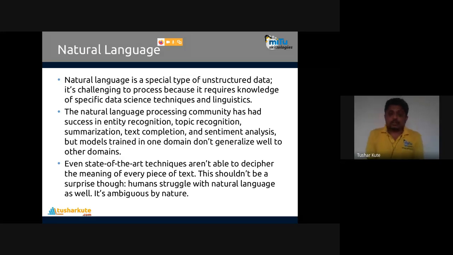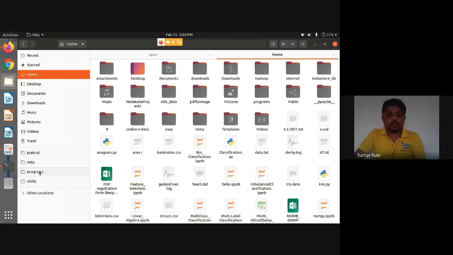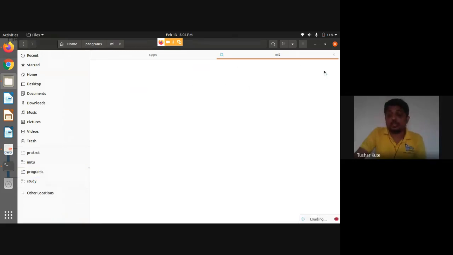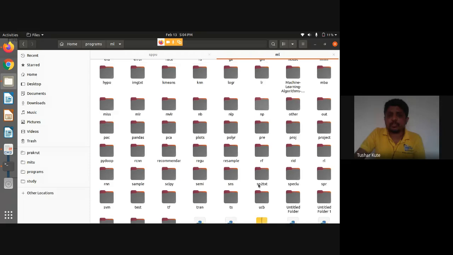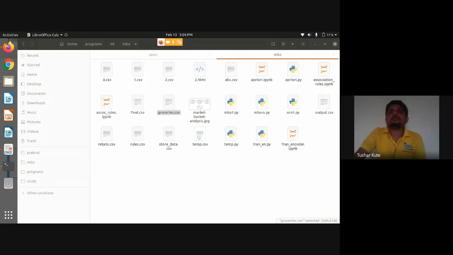Third is natural language. Okay, one example I'll show you for unstructured data also. Wait a minute. See, the data that I generally use for association rules is present in that way. Let's talk about this data set. This concept is a data mining concept, which we call market basket analysis, or association rule mining.